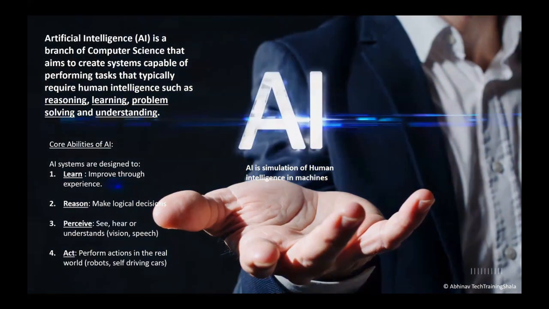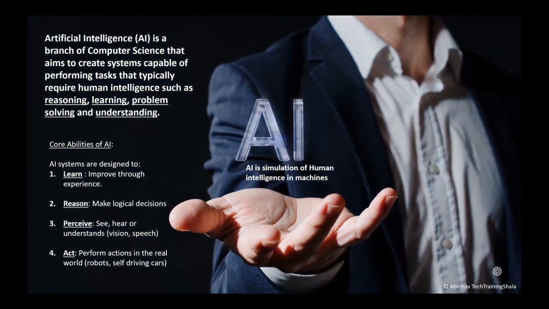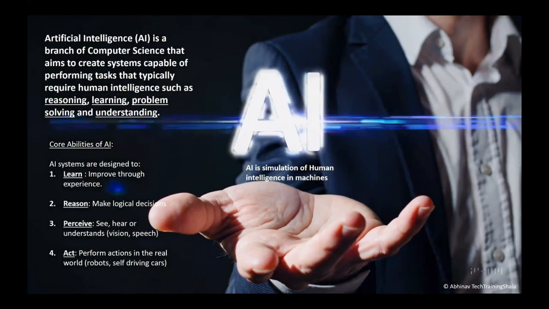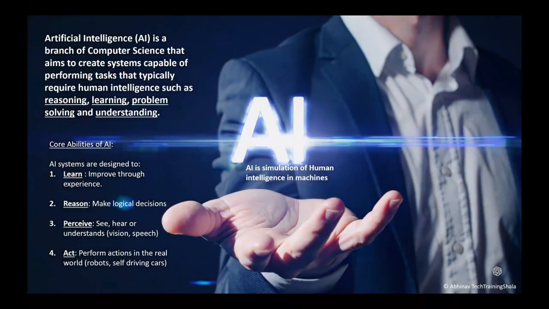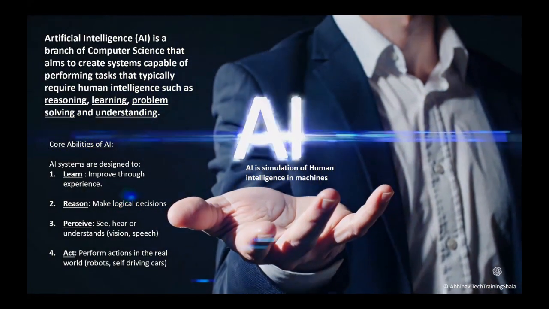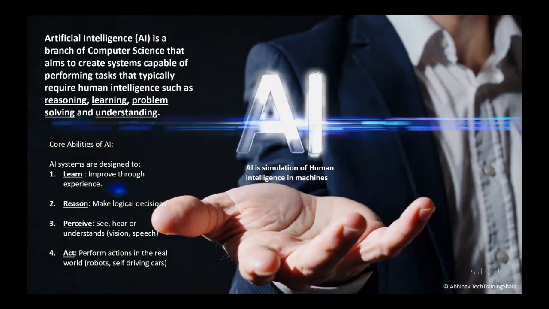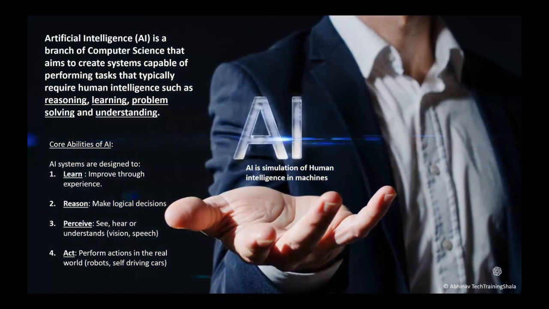Then the next ability is act, right? So AI systems can perform actions in the real world, like robots, self-driving cars. So they are autonomous systems or autonomous AI agents which can act in the real world, right? So in short, AI is a simulation of human intelligence in machines.